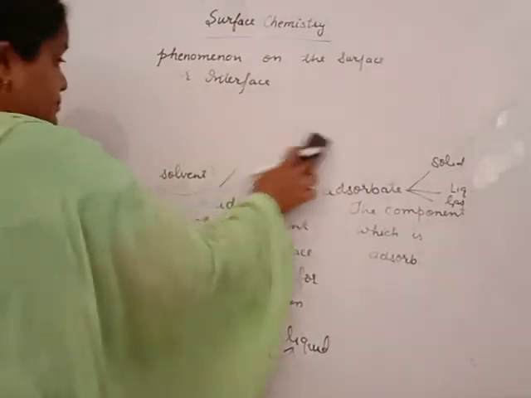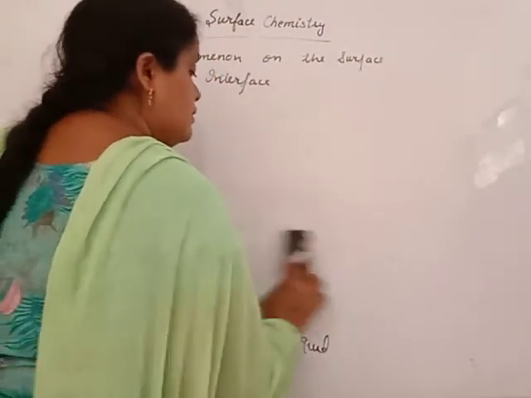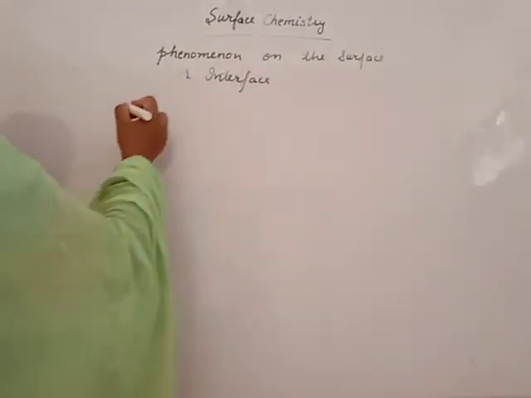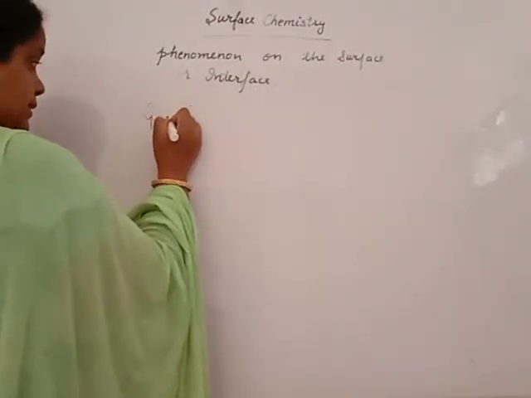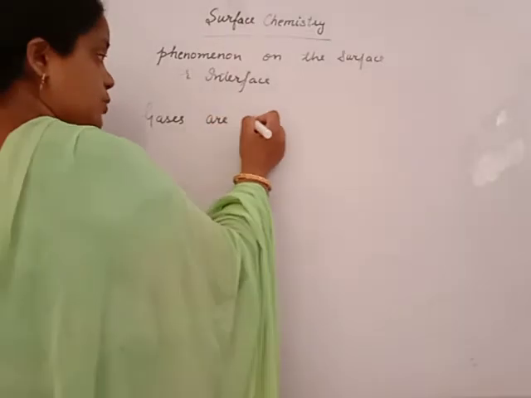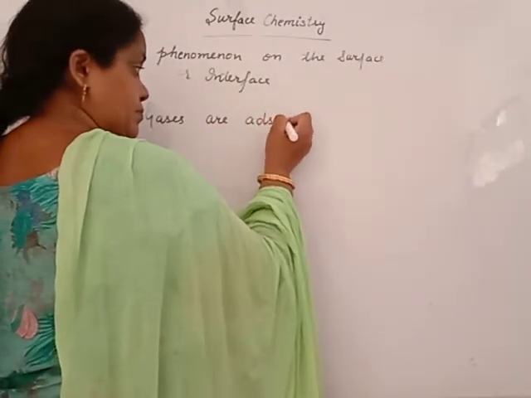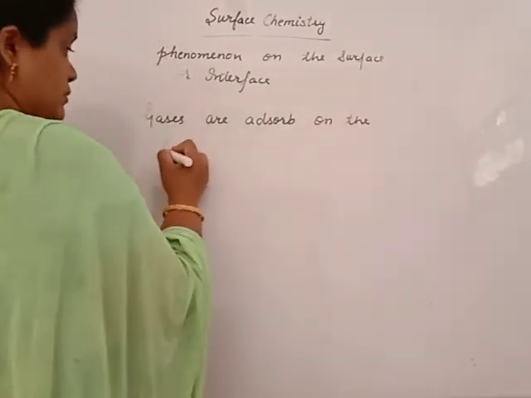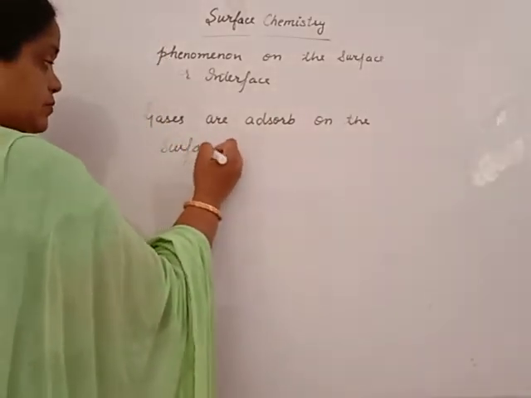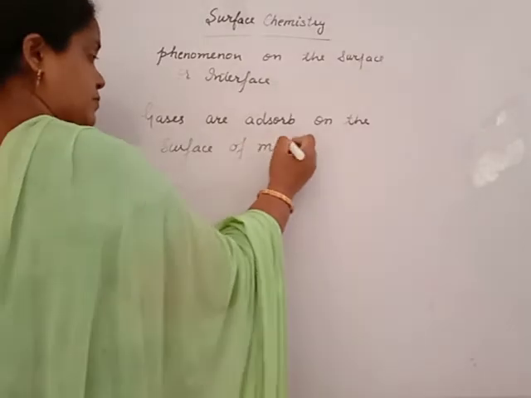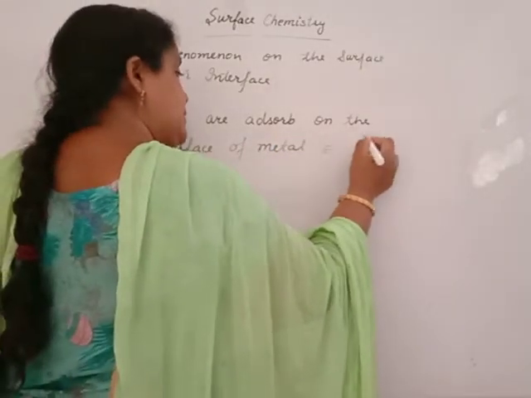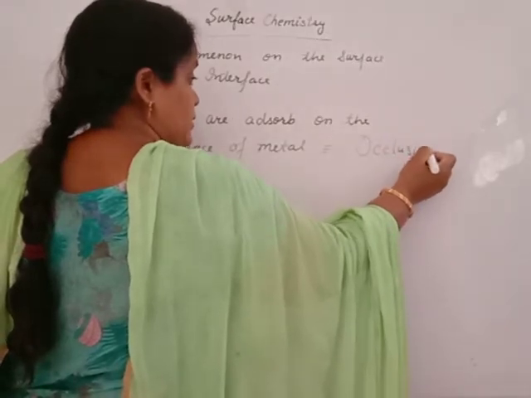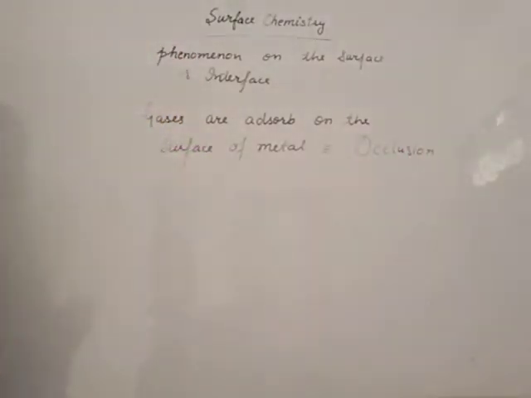Better, sometimes gases are adsorbed on the surface of metal. That process is known as occlusion. This is a one mark question in your exam.